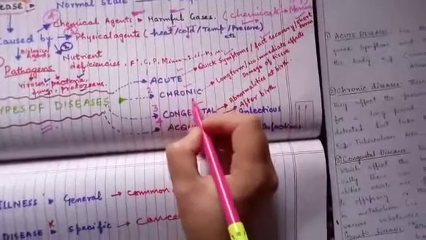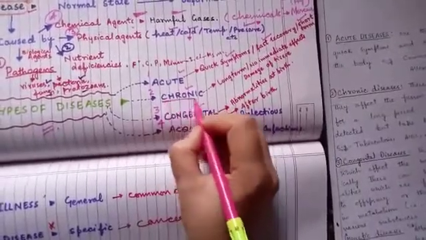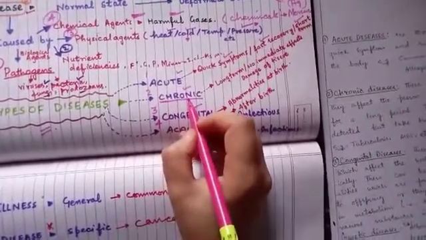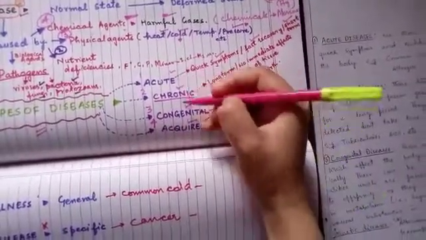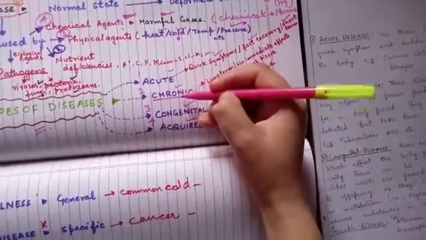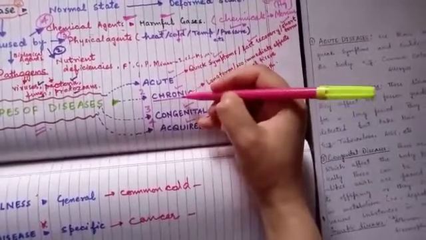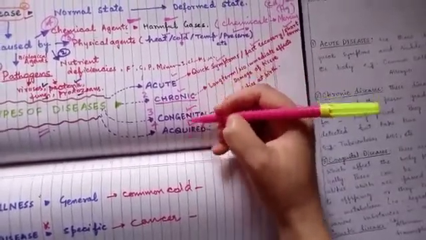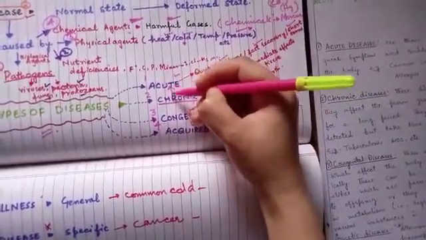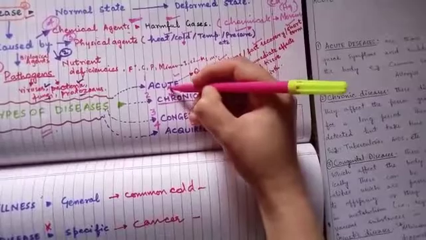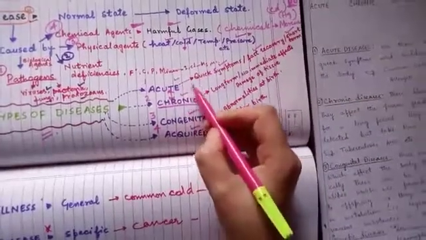Now here is the second type of disease, that's called chronic disease. You please try to differentiate between these two, then you can better understand. Whenever we read these diseases, compare these two diseases, you can better remember then.